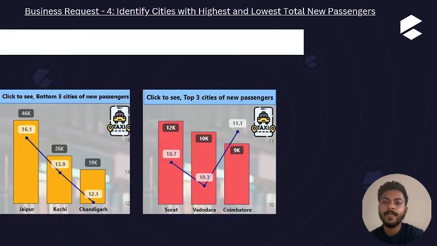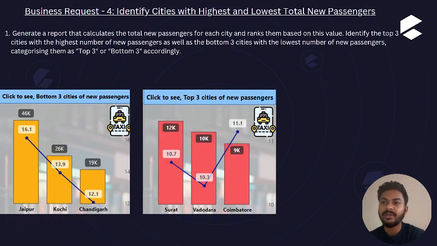on the trip level. So now understand business request 4, identify cities with highest and lowest total new passengers. So you can see we have Jaipur, Kochi and Chandigarh. These are the top 3 cities of new passengers. Then we have the bottom 3 cities with new passengers like Surat, Vadodara and Coimbatore.